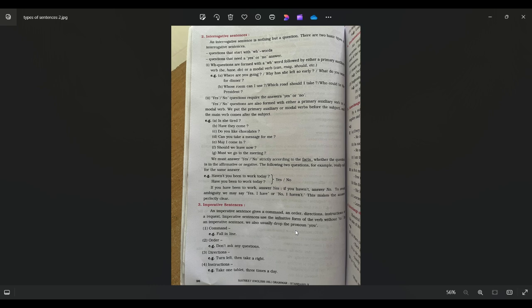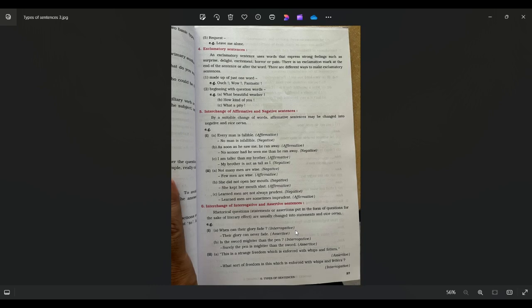For example, don't ask any question. It starts with a verb. Generally, in an imperative sentence, we don't have a subject. Remember, we don't have a subject. We only have a verb and then an object. Then we have direction also. For example, turn left, turn right, then take a right. So here also the sentence starts with the verb, and that is why it is an imperative sentence. Instruction, take one tablet, that is an instruction, and it starts with a verb and object, no subject, that is why it is an imperative sentence. In a request also, when you say leave me alone, that once again starts with a verb.